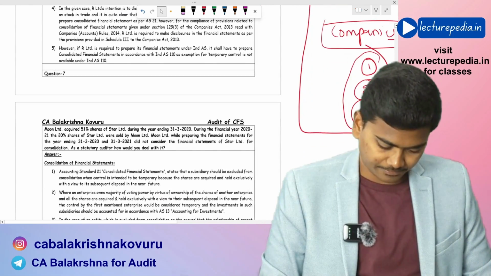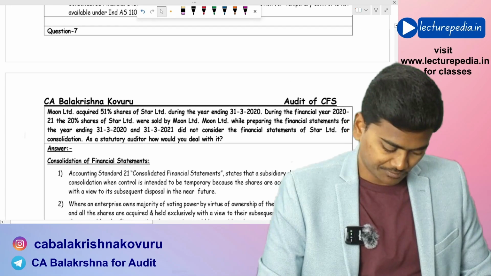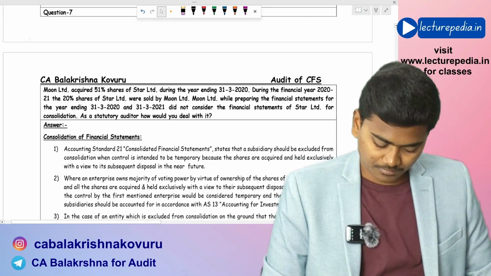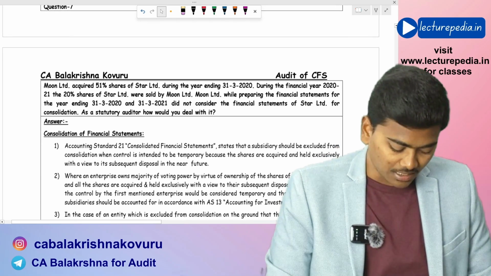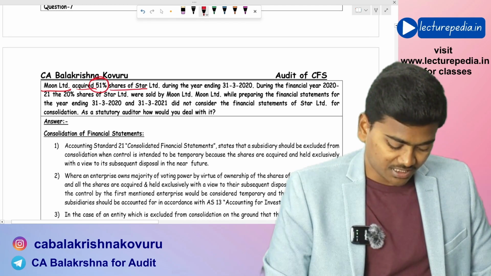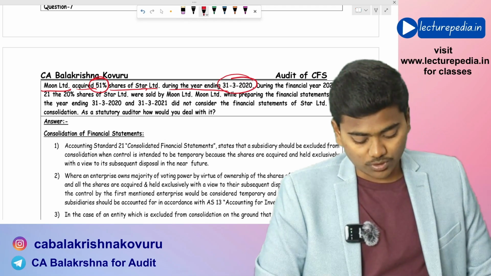Next, question number 7. Even this is also a similar type of question. Let us see. Moon Limited acquires 51% shares of Star Limited during the year ending 31st March 2020.